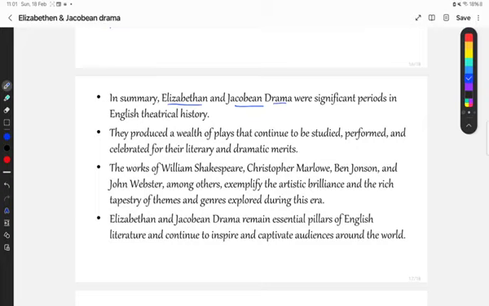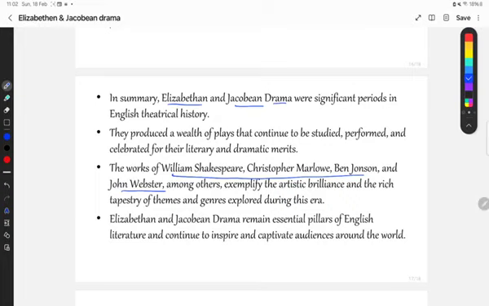Okay, as I have already told you once or twice, these were the very important figures of Elizabethan and Jacobean period who made the literature of this age very famous. Okay, and who actually developed the genre of drama in this age. Elizabethan and Jacobean drama remain essential pillars of English literature and continue to inspire and captivate audiences around the world.